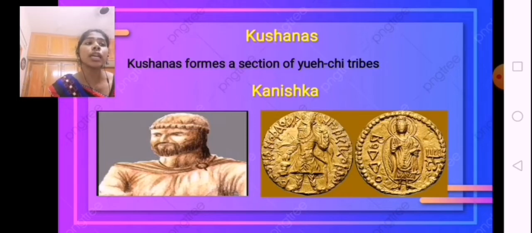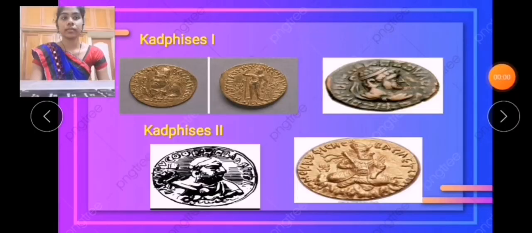The Kushana capital was initially Kabul. Later it was shifted to Peshawar, or Purushapura.